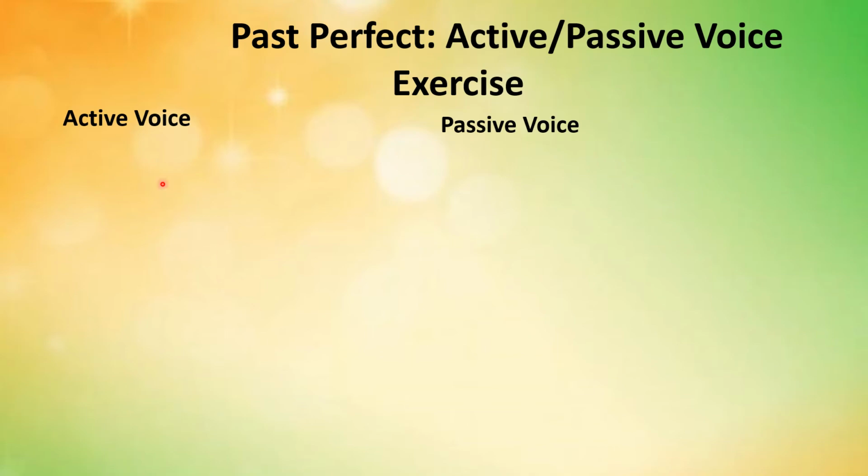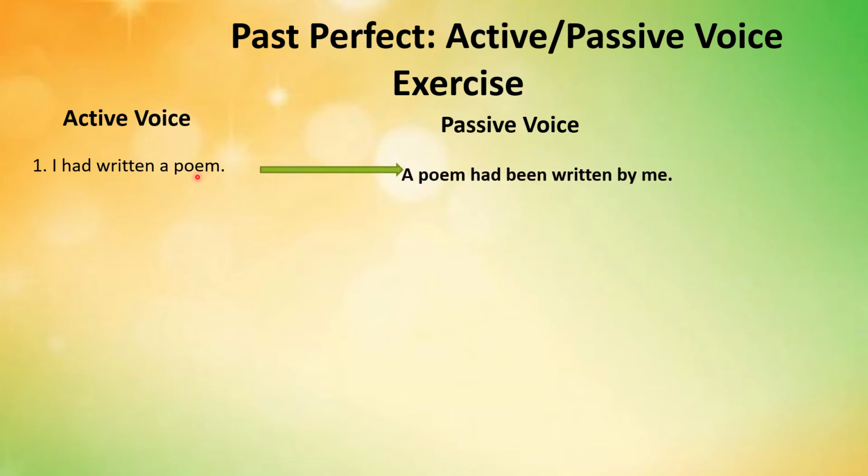Let's do some exercise. This is the first sentence. I had written a poem. In this sentence, I is the subject, had is the auxiliary verb, written is the third form of the verb, and a poem is the object. We shall apply all those four rules about which I have just told you in order to convert this given sentence into its passive voice form. And it becomes a poem had been written by me.